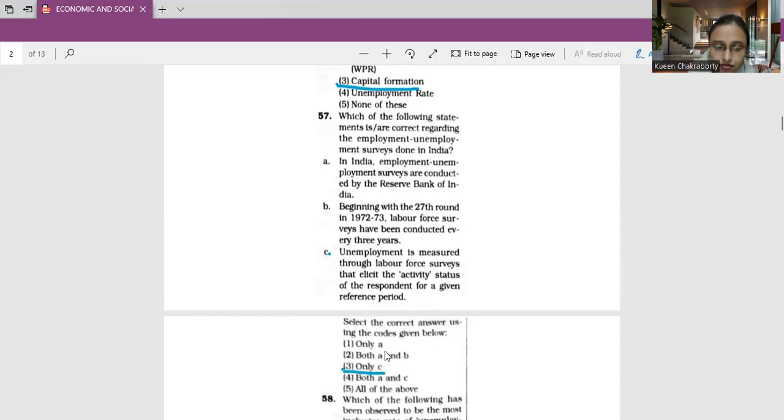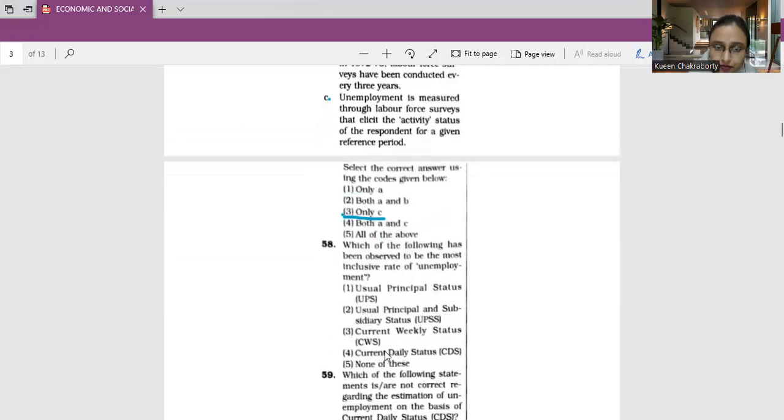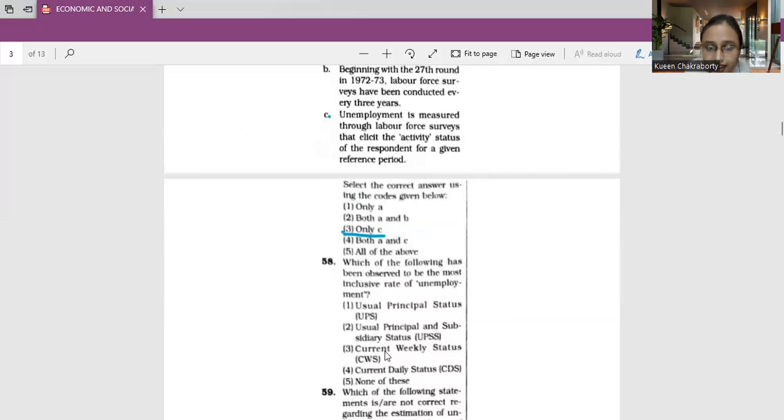Next, moving on to question number 58. Which of the following has been observed to be the most inclusive rate of unemployment? 1. Usual principal status, UPS. Usual principal and subsidiary status, UPSS. Current weekly status, CWS. Current daily status, CDS, or none of these. Which will be the correct answer to this?